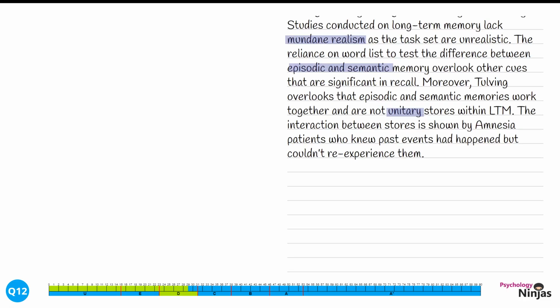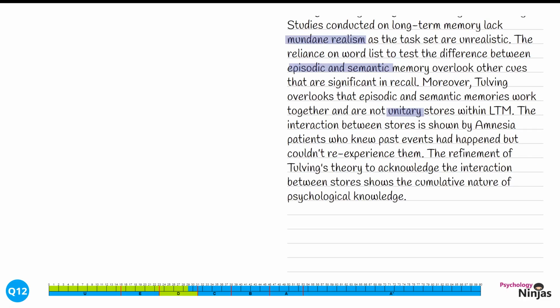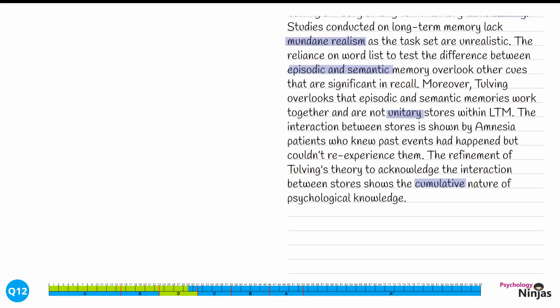We're going to complete this paragraph with a link and a mini judgment. The refinement of Tulving's theory to acknowledge the interaction between stores shows the cumulative nature of psychological knowledge. Here we're using a term within psychology as a science, that knowledge is cumulative, that it builds on past experiences and is refined in order to reflect new research and findings. We're going to go back to explanation once again in order to show developed and thorough knowledge.